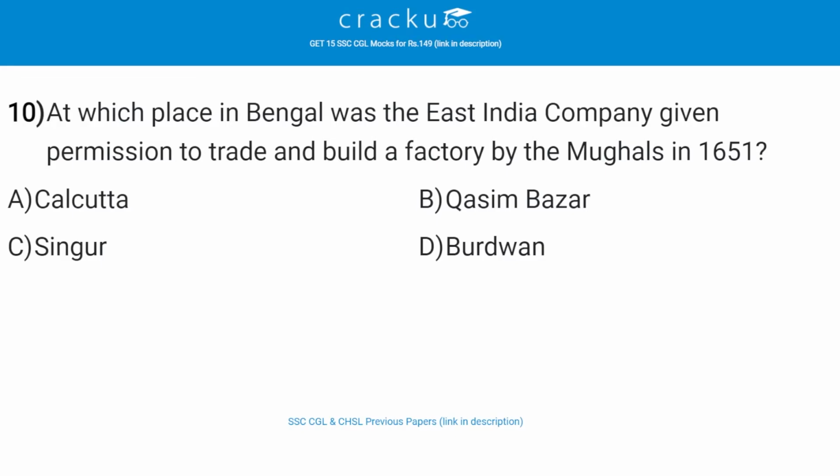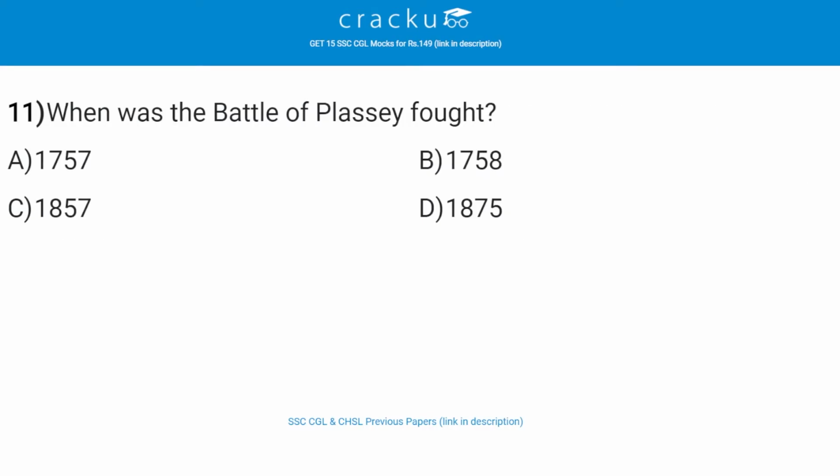At which place in Bengal was the East India Company given permission to trade and build a factory by the Mughals in 1651? The correct answer is B, Qasim Bazar. At Qasim Bazar in Bengal the East India Company was given permission to trade and build a factory by the Mughals in 1651. When was the Battle of Plassey fought?